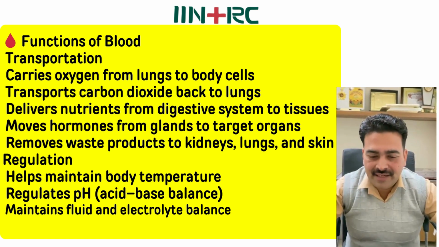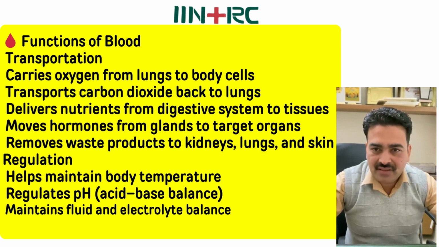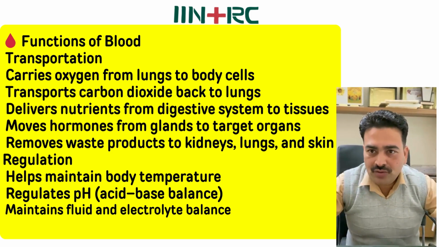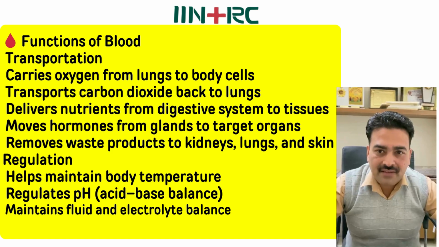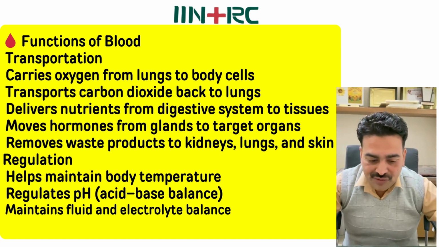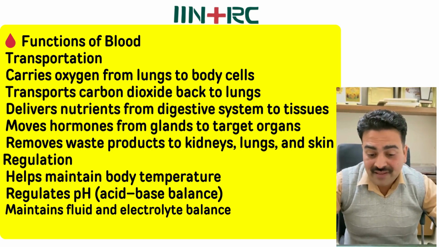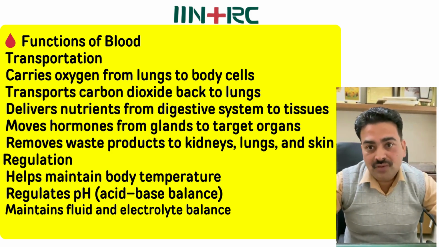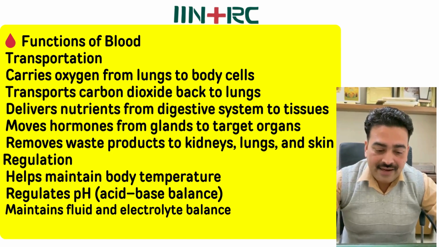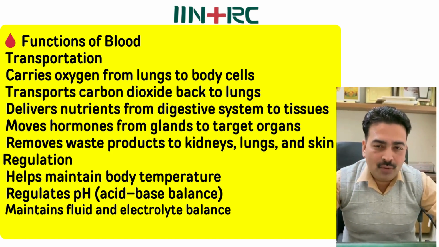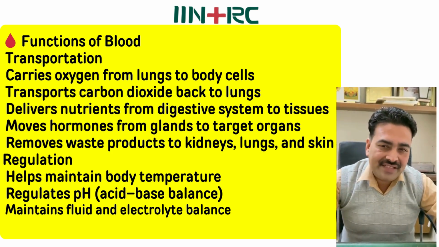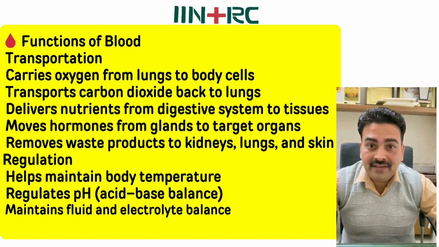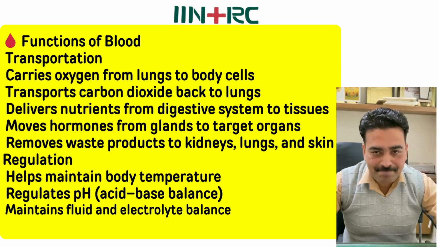Blood is a connective tissue. Transportation: carries oxygen from the lungs to body cells, transports CO2 back to the lungs, delivers nutrients from the digestive system to tissues, moves hormones from glands to target organs, removes waste products to the kidneys, lungs and skin. Regulation: helps maintain body temperature, regulate pH and acid-base balance, maintain fluid and electrolyte balance.